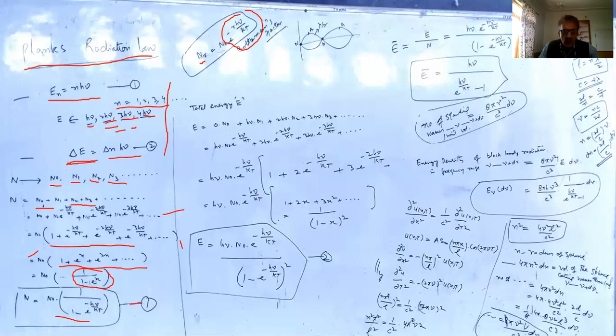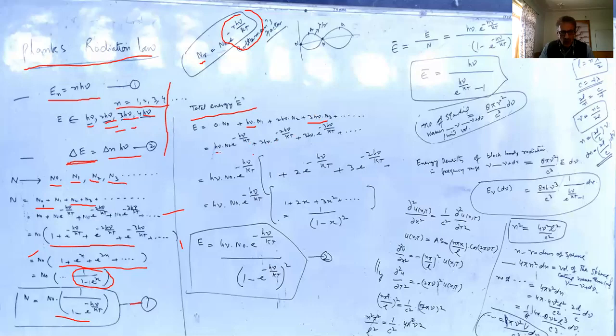Now we find the total energy of these harmonic oscillators. The total energy can be written as the energy of all these atoms n_0, n_1, n_2, n_3. We write E is equal to 0 times n_0 plus h nu times n_1, where h nu is the energy of each of the n_1 atoms, plus 2h nu multiplied by n_2 plus 3h nu multiplied by n_3. Here you can clear this concept: for n_3 atoms, each atom has 3h nu energy.